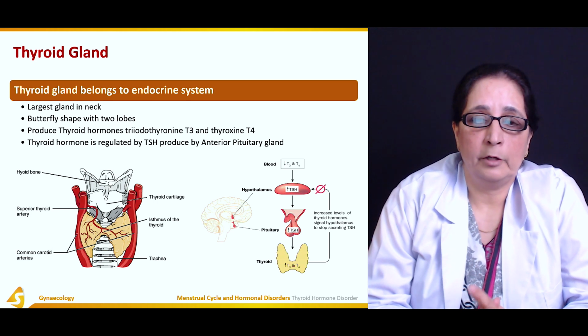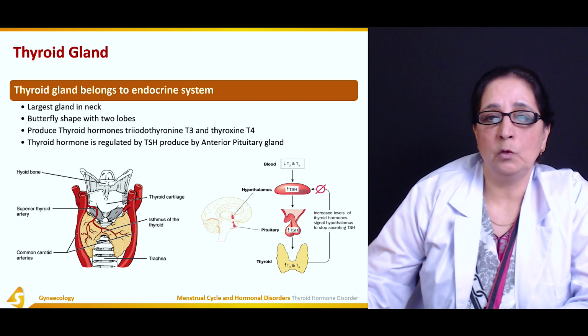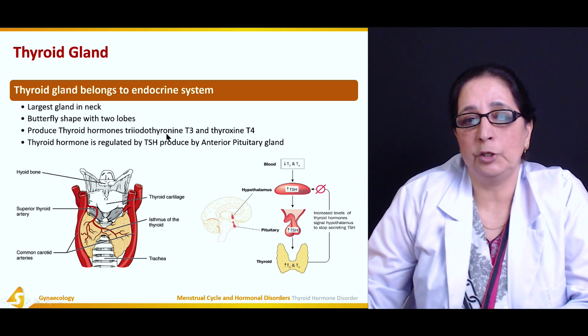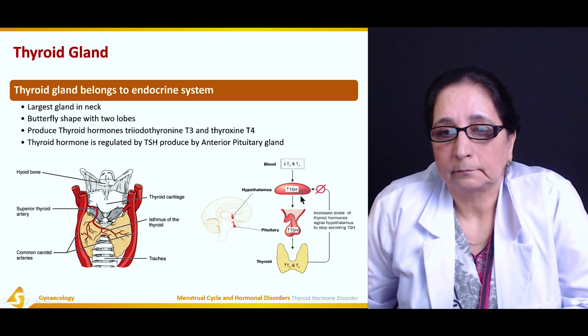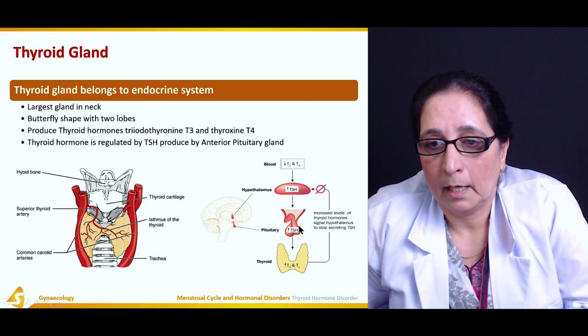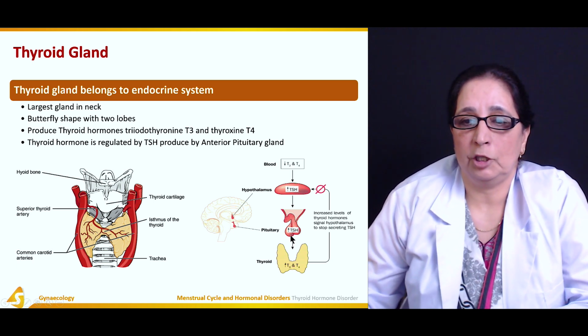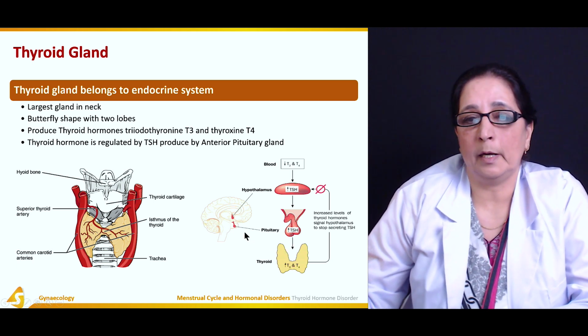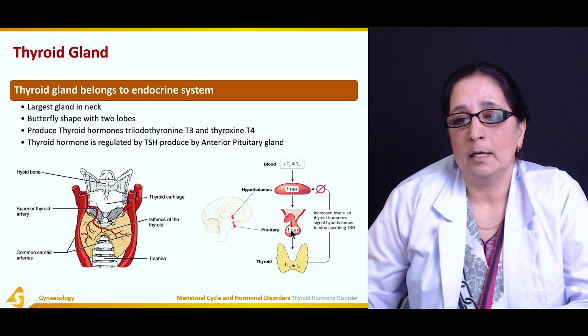Thyroid hormone production is regulated by TSH produced by the anterior pituitary gland. Thyroid stimulating hormone, TSH. TSH is produced by the pituitary gland. Here, if you see, TSH stands for thyroid stimulating hormone.